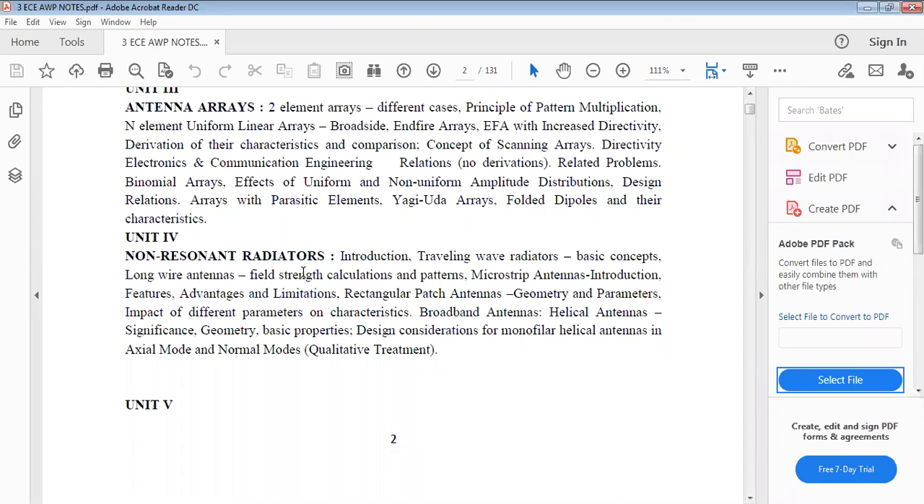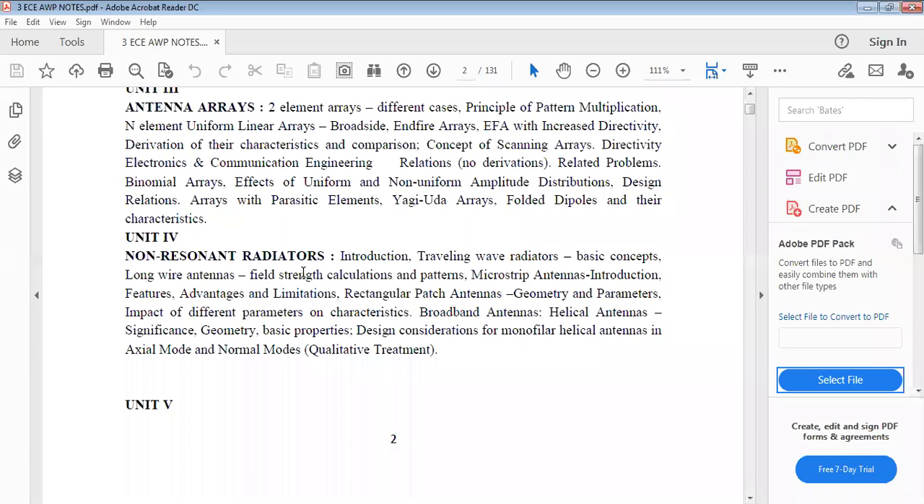Okay, we already discussed in detail the scanning arrays. Similarly, directivity, directivity relations and related problems. Next, binomial arrays. I already told you in detail about binomial arrays.